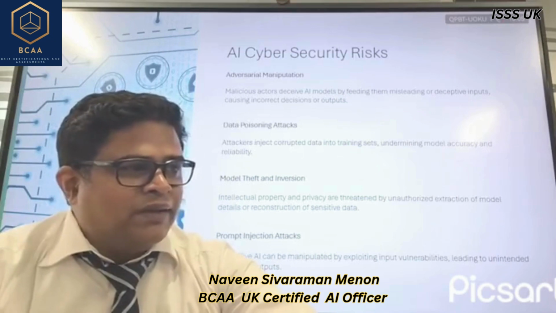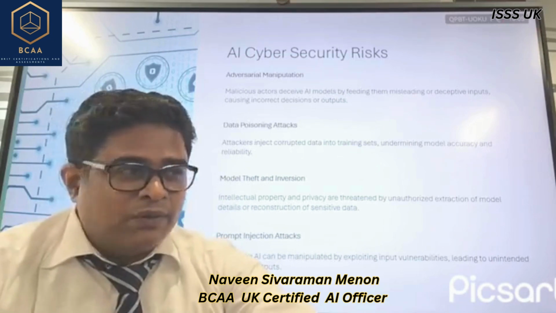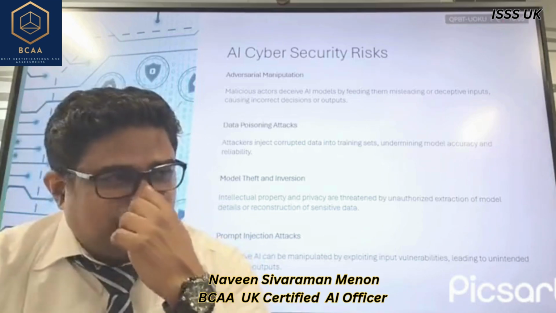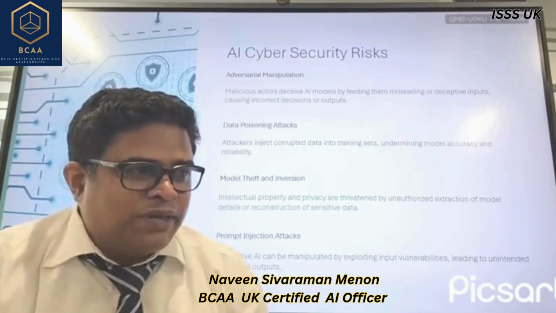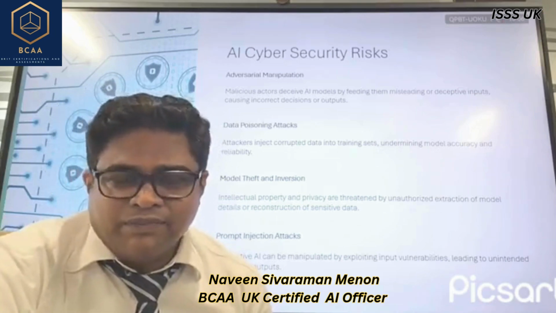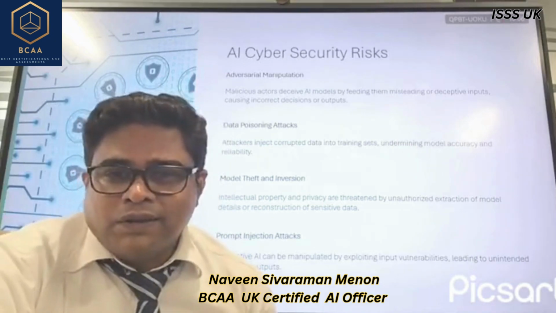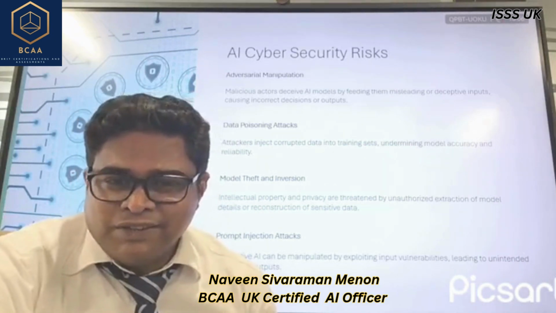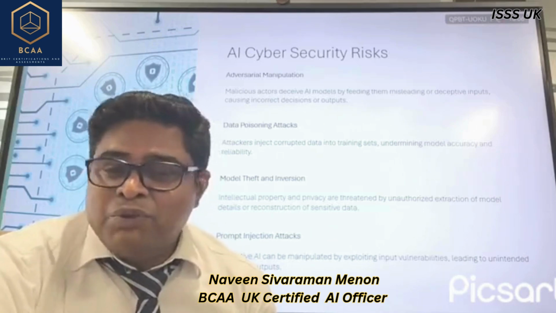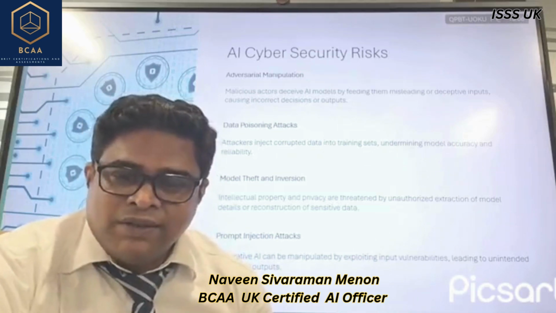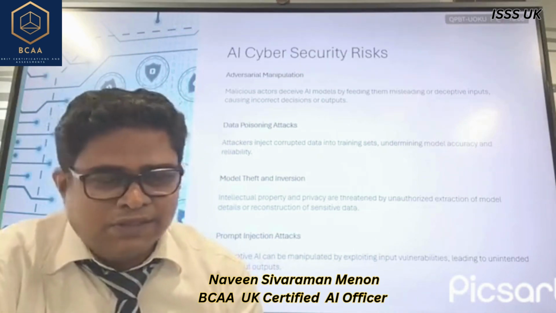Okay, and also it's important to understand what an adversarial manipulation is. Basically it exploits vulnerabilities in how models interpret the data. How the models interpret the data is what makes artificial intelligence able to provide results. So it exploits the vulnerabilities in this interpretation methodology itself.